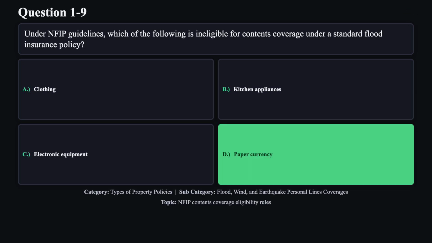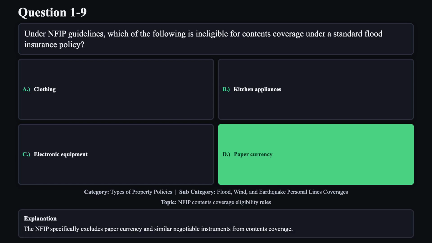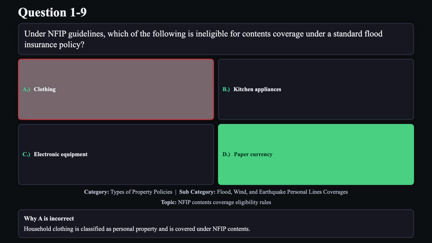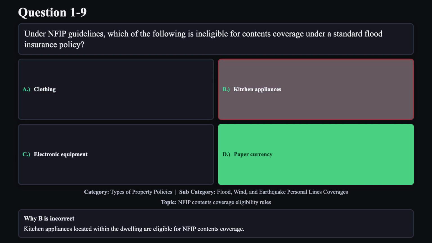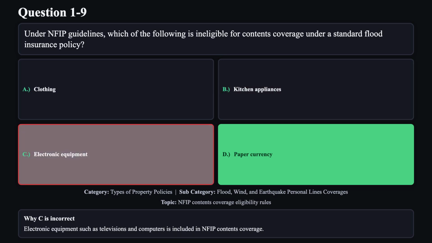The correct answer is D. The NFIP specifically excludes paper currency and similar negotiable instruments from contents coverage. Reason A is not correct. Household clothing is classified as personal property and is covered under NFIP contents. Reason B is not correct. Kitchen appliances located within the dwelling are eligible for NFIP contents coverage. Reason C is not correct. Electronic equipment such as televisions and computers is included in NFIP contents coverage.